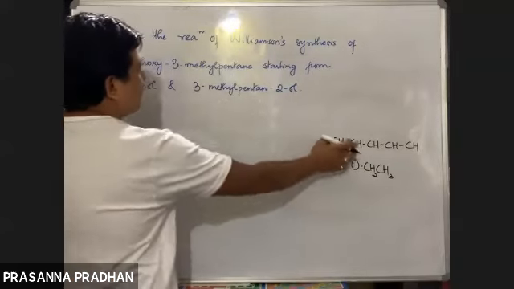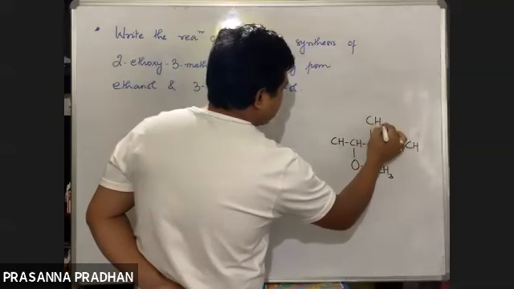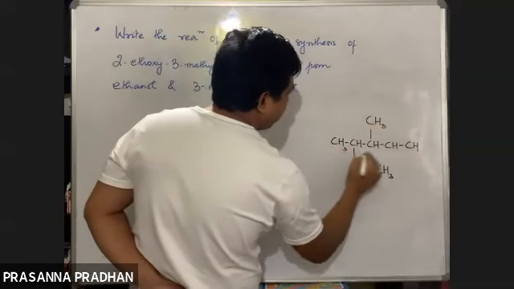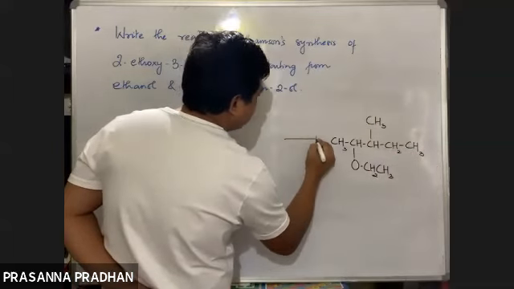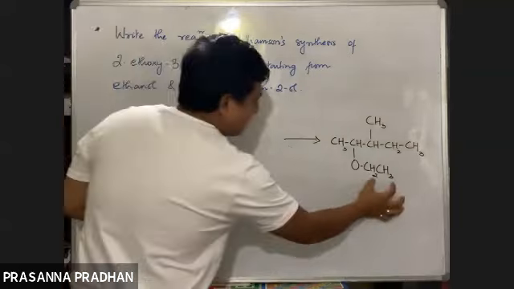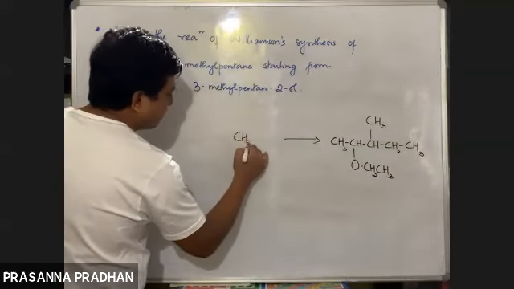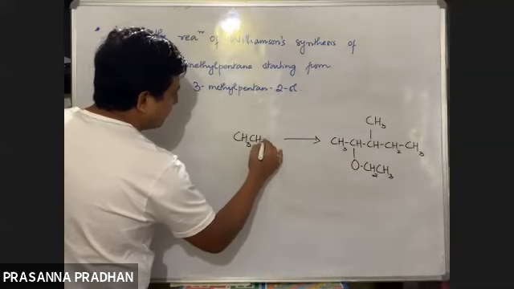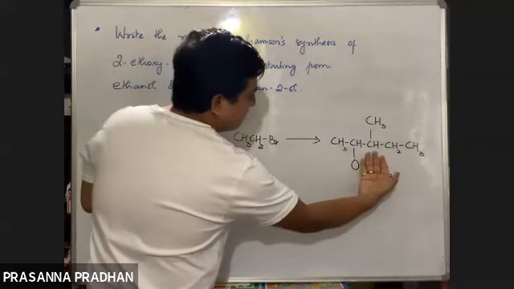If there is a second carbon, what is there on the third? 3-methyl, so there is a methyl group out here. Now I'll fill up the valencies. This is the ether that needs to be prepared. Now the thing becomes quite easy. This is the smaller alkyl group. It must come from an alkyl halide, and the remaining part must come from your alkoxide.